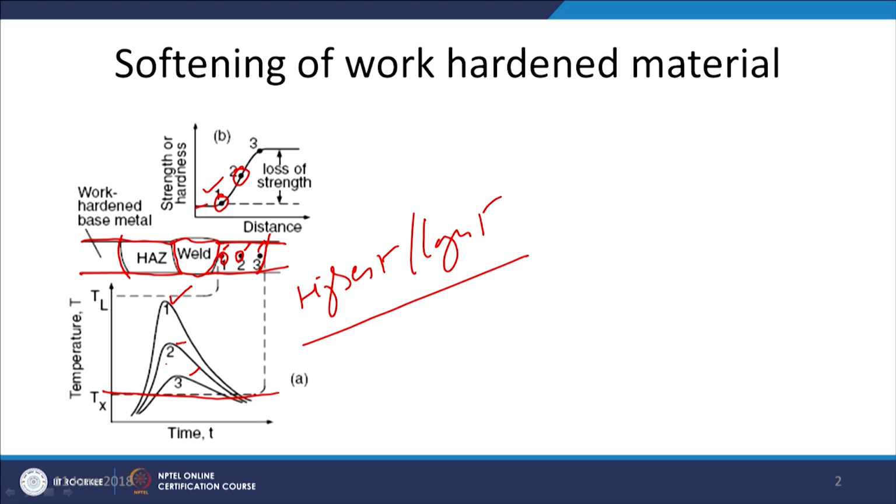Point 3, which is further away from the fusion boundary, will experience a further lower temperature and exposure to the recrystallization temperature for a still shorter period, so there will be a less adverse effect on hardness and strength. That is why the minimum hardness will be in the weld nugget zone, the weld metal zone, as well as next to the fusion boundary, and then the hardness increases. This increasing hardness is attributed to the reducing extent of recrystallization and grain growth effects.